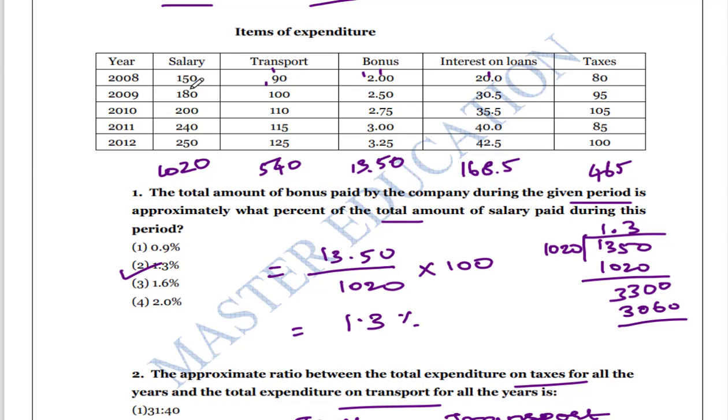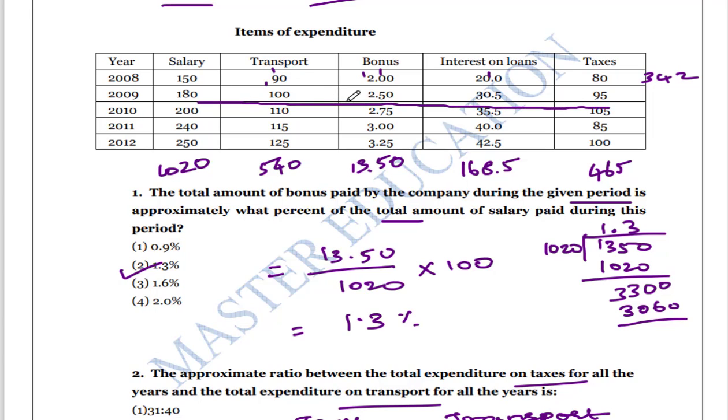Go and add all the 2008 values row-wise: 150 plus 90 is 240, then 242, and so on, which gives 342. For 2009, we add this horizontal row: 180 plus 100 is 280.